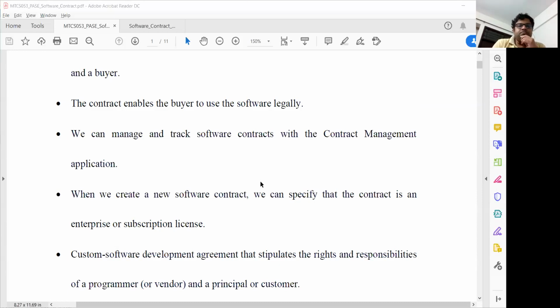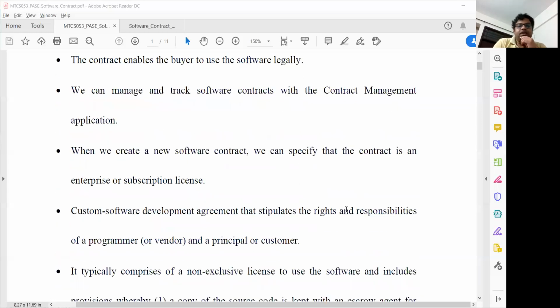Both have some type of contract, and they will state what your purpose of developing the software is, what facility you are going to achieve from that, what time it is required to develop, and so on.